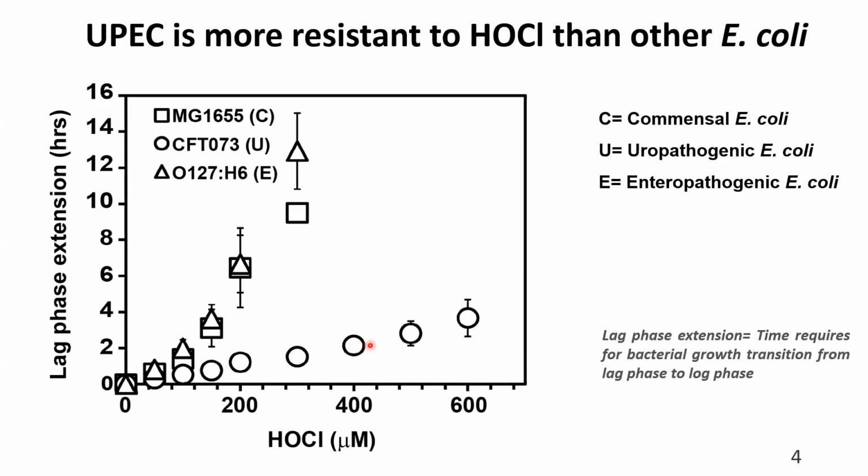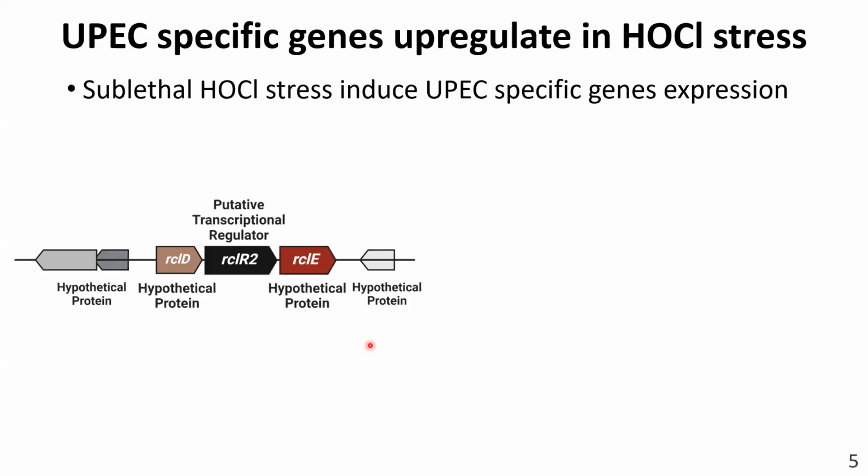Now the question comes up: how does UPEC defend against this bleach stress? So we performed transcriptomic analysis and observed that several UPEC-specific genes are upregulated under bleach stress. Among them, three genes look very interesting to us as they are located adjacent to each other, and one of them encodes a putative transcriptional regulator we named RclR2. And I have found that this regulator controls the expression of two uncharacterized genes, RclD and RclE.